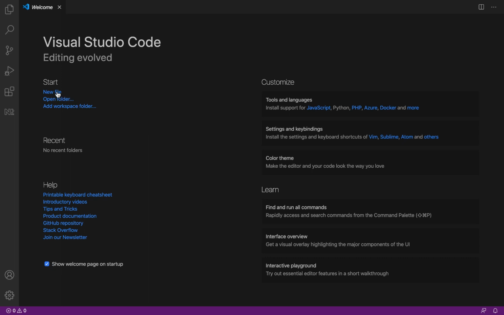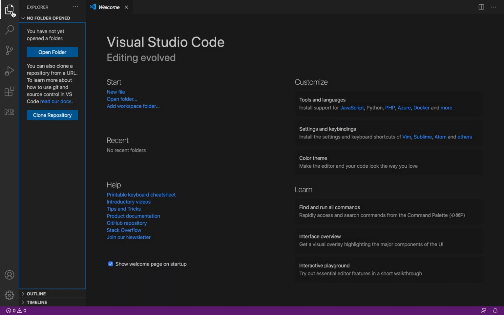Now I can say new file. I can come here, press new file. Well, I can create here, open a folder. Can I open my folder?